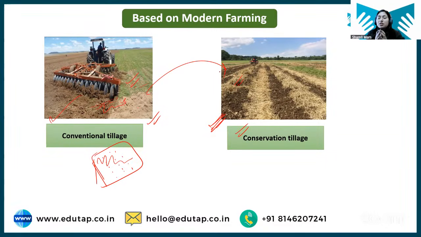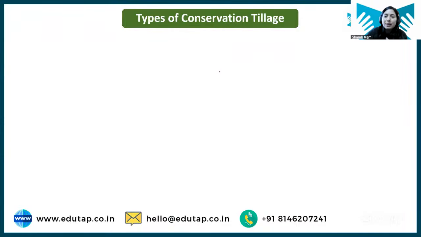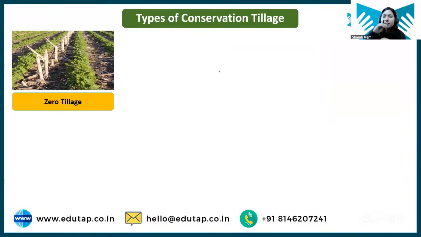Also, we are just not exposing the entire land, opening the land only to the extent or to the areas where we want to sow the seed. Clear? So this is your conventional and conservation tillage. Now, students, conservation tillage can be done in different ways. Based on that, we have different types or different concepts of conservation tillage. First, we have zero tillage.